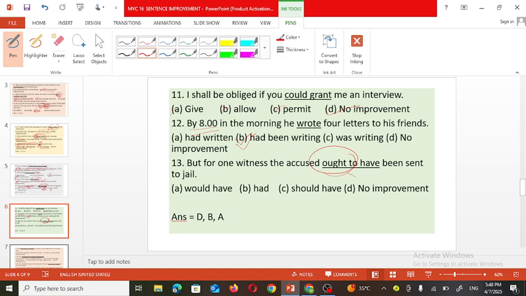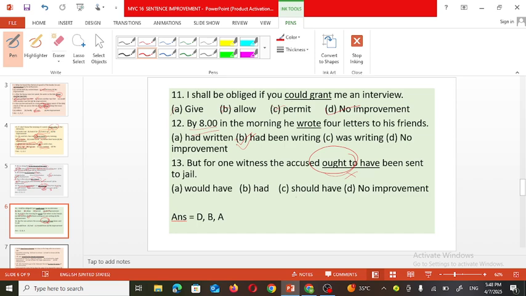So this one statement is wrong. Which verb can replace this? Consider the given options: would have, had, should have. Improvement is necessary, so we cannot choose no improvement. Would have, had, and should have. Now see the remaining part of the sentence.